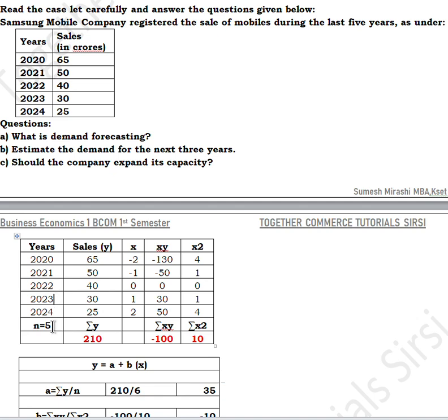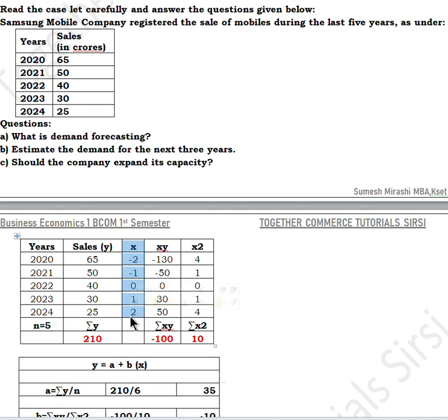So 5 is an odd number. Please remember this. Then the next column is y, that is the sales. You have to write it down as it is. Then you have to calculate the total of y, that becomes sigma y. The total of all these numbers comes to 210. That is, sigma y is equal to 210.